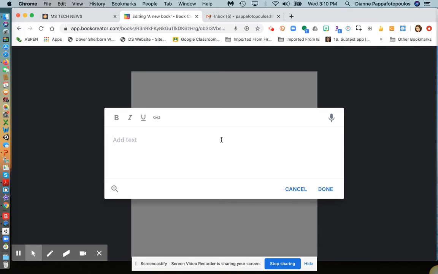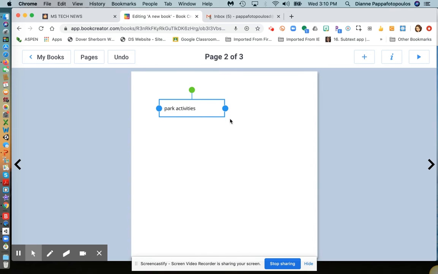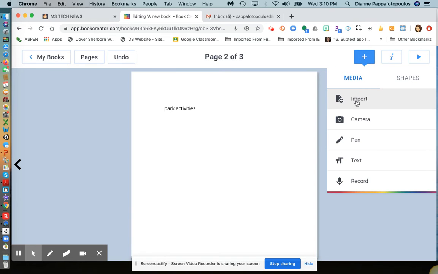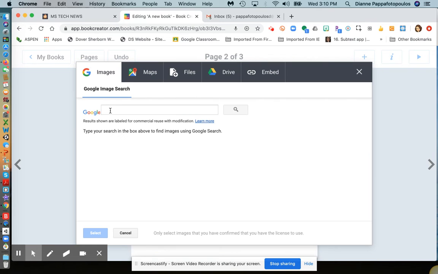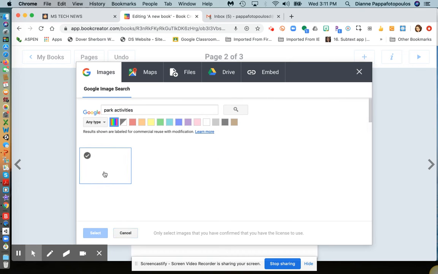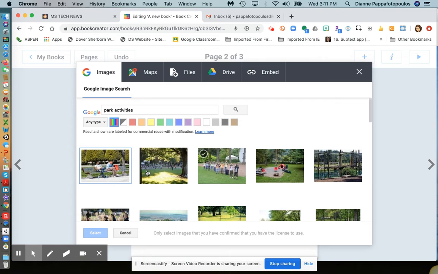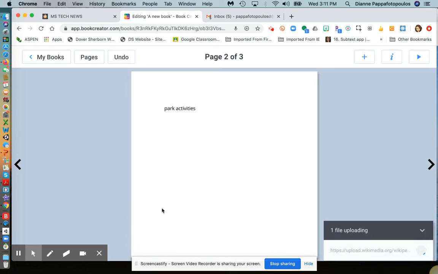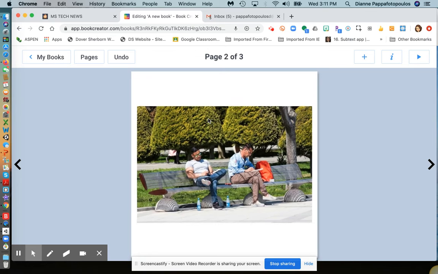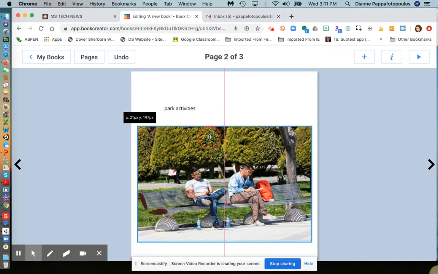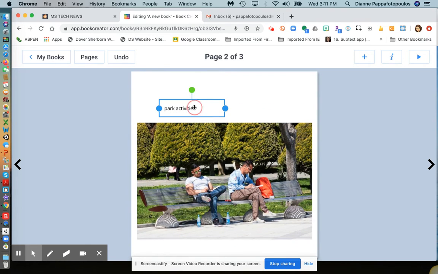Activities. Maybe add another image. So it shows people reading in the park.